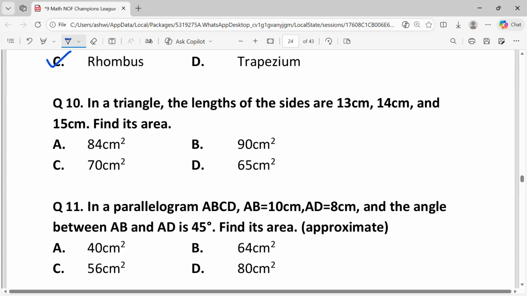Question 10. In a triangle, the lengths of the sides are 13 cm, 14 cm, and 15 cm. Find its area.